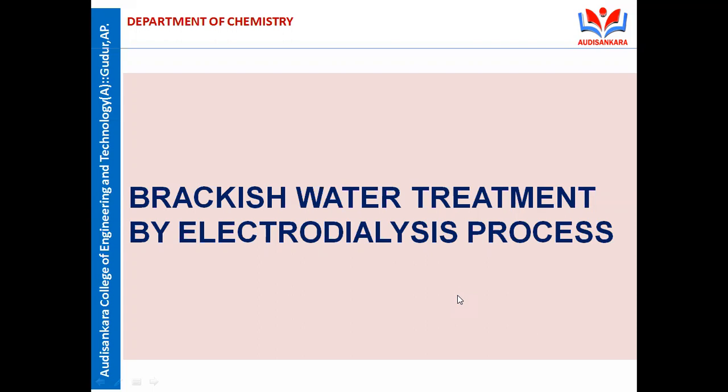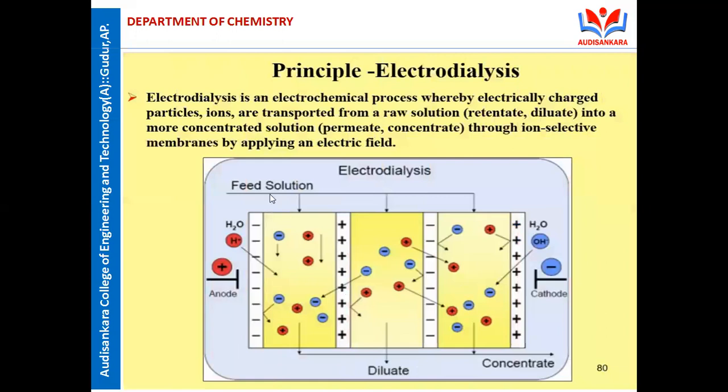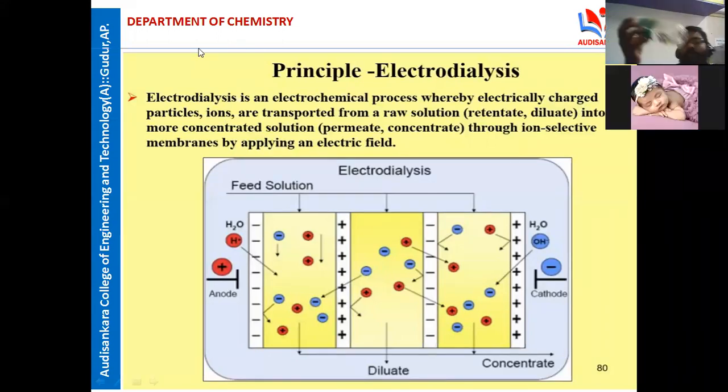What is the basic principle of the electrodialysis process? Electrodialysis is an electrochemical process whereby electrically charged particles, ions, are transported from raw water, meaning sea water, into a more concentrated solution through an ion selective membrane by applying an electric field. It is an electrolysis process.